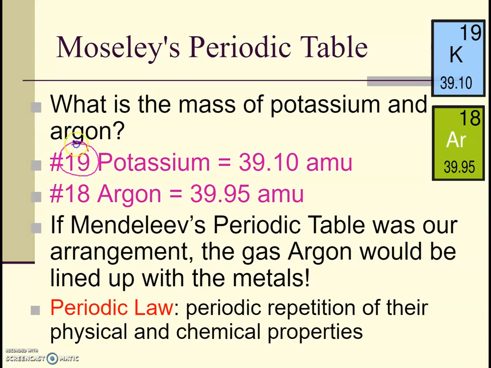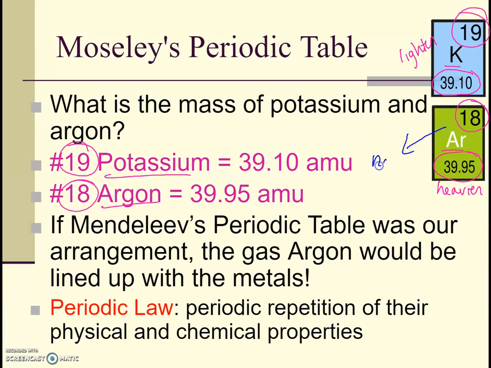So if you take a look at number 19 and number 18, which is our potassium and our argon. The mass of potassium is 39.1 AMU and argon is 39.95 AMU. So this one is heavier and this one is lighter. But look who has more atoms. Huh. Argon is also a noble gas.